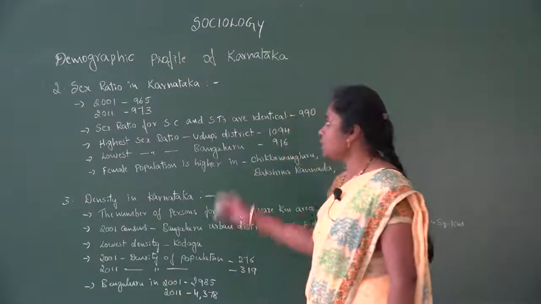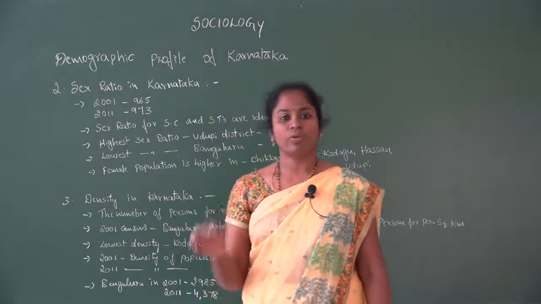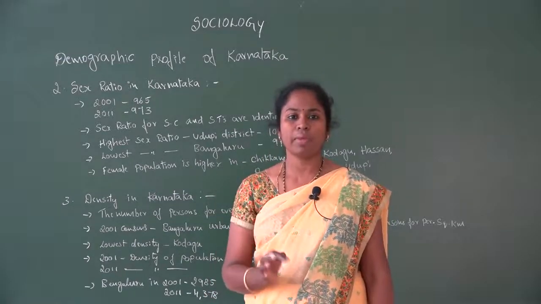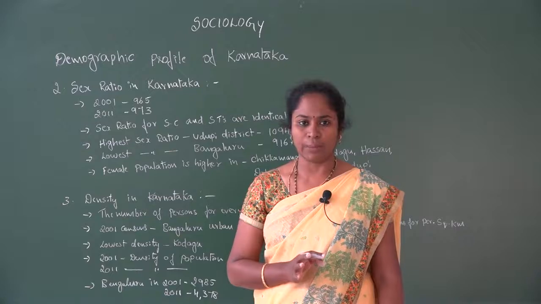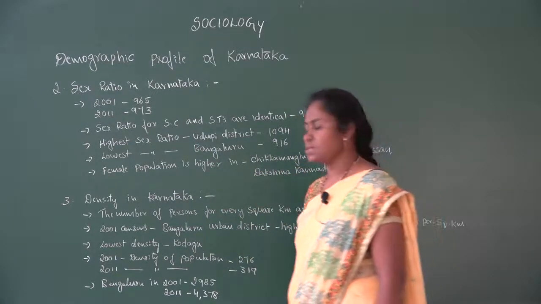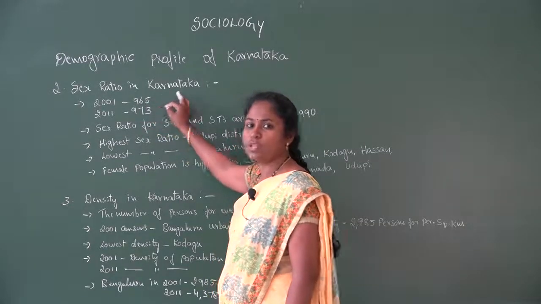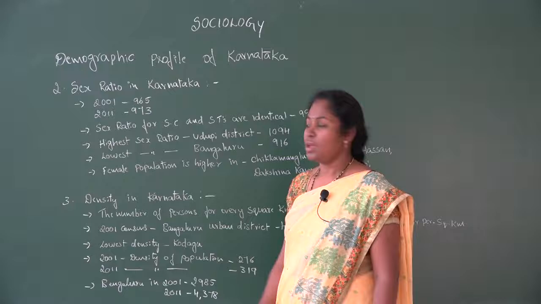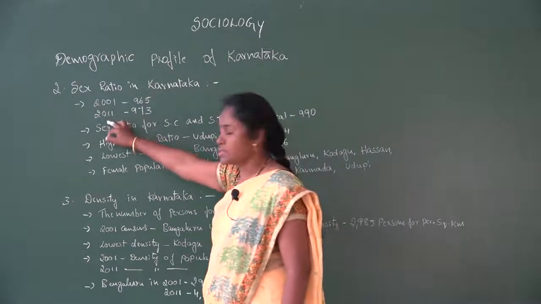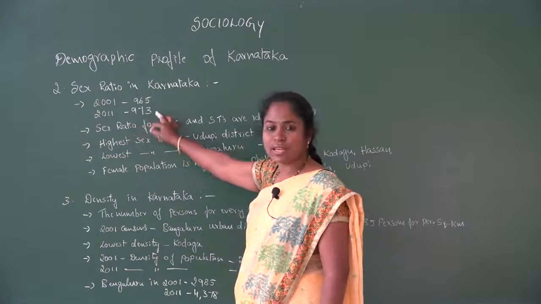Second point, sex ratio in Karnataka. The meaning of sex ratio is, for 1000 males, how many females we have in Karnataka. According to the 2001 census, there are 965 females for 1000 males. According to the 2011 census, for 1000 males, there are 973 females.